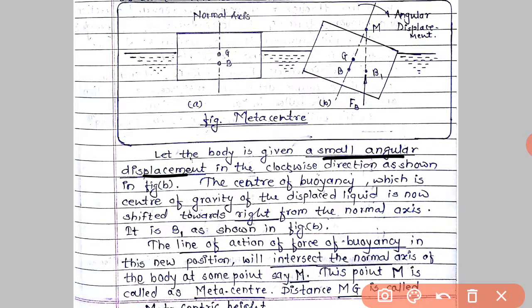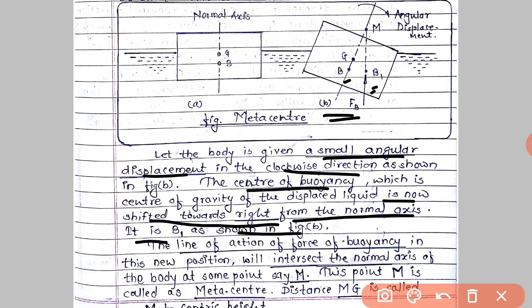If the body is tilted in the clockwise direction, as shown in figure B, the center of buoyancy, which is the center of gravity of the liquid displaced, is shifted towards the right from the normal axis. So point B is shifted to B1, as shown in figure B.